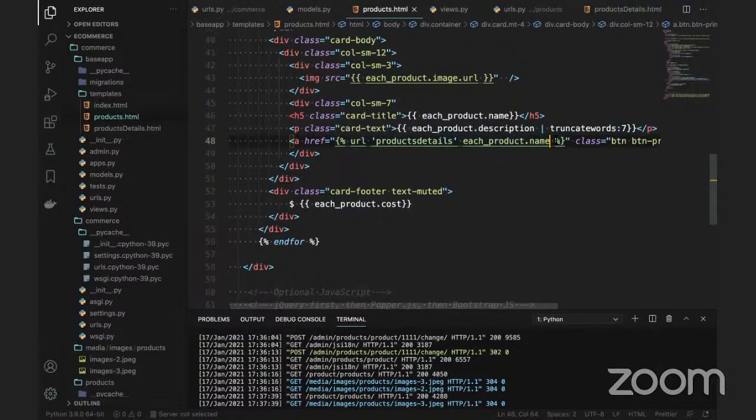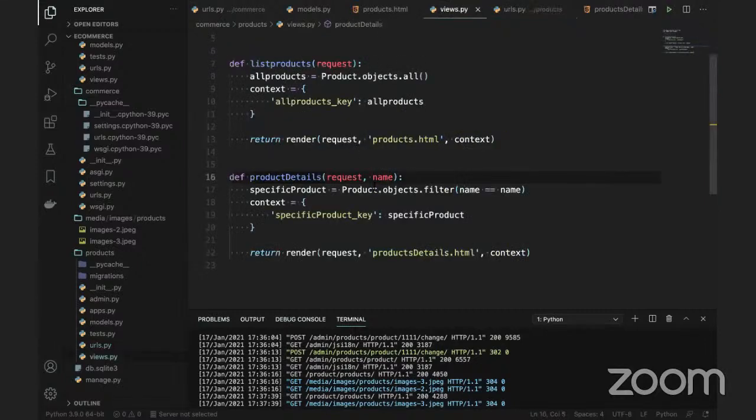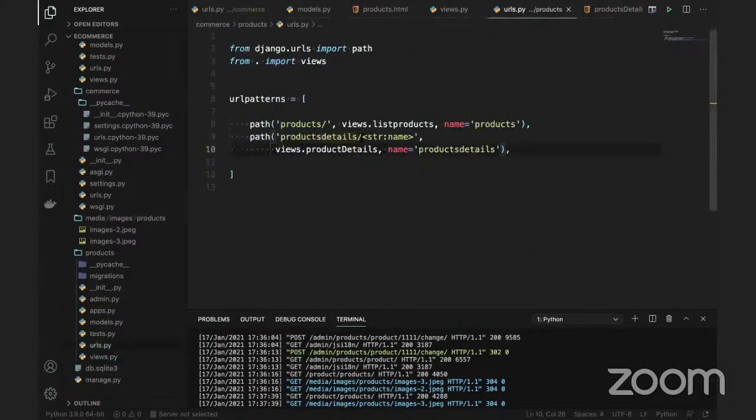So I'm sending the name here. So directly what will happen is it will go to the product URLs. Since you are sending the name, that is the reason this name will be taken. The same name will go here. Or if you want to change the names also, we can change. For example, if this is confusing, this is a P name.